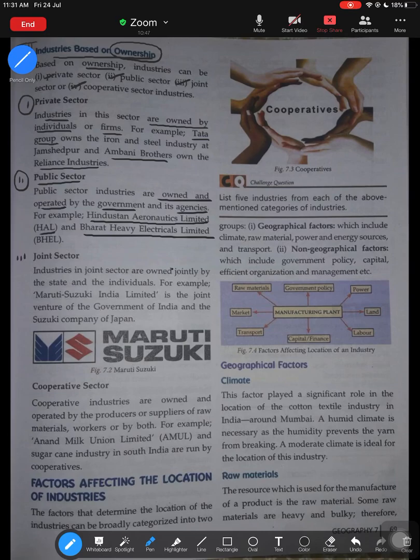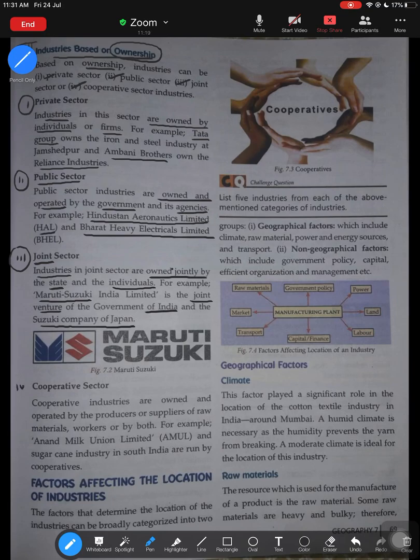Third, joint sector. From the word itself, joint means it is a combined effort. So what kind of industries are joint sector? Industries in joint sector are owned jointly by the state, meaning the government, and an individual. One good example is the Maruti Suzuki company, which is a joint venture of the Government of India and the Suzuki company of Japan. So if you look here, the government and another individual or firm are connected, and that leads to what is known as a joint sector enterprise or joint sector industries. Maruti Suzuki is an example.